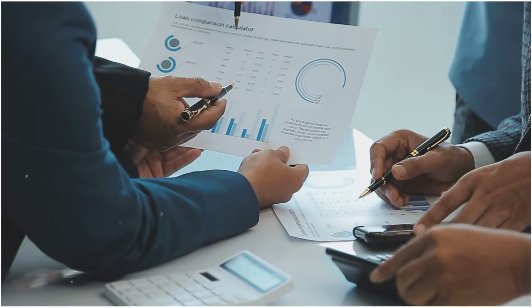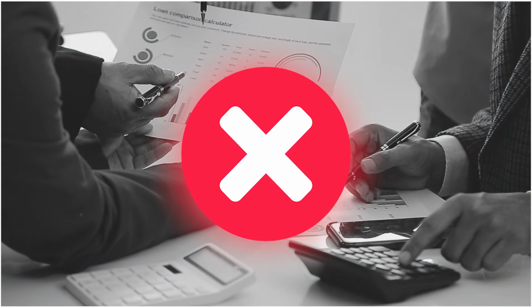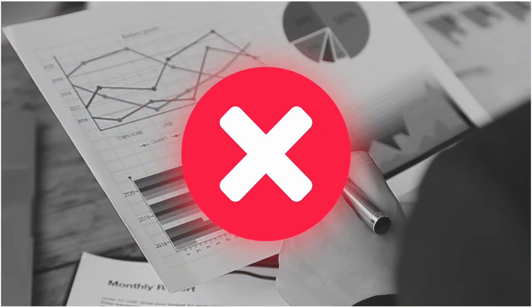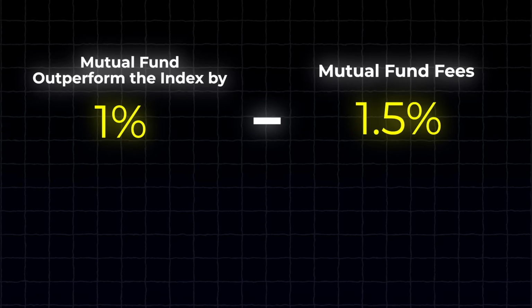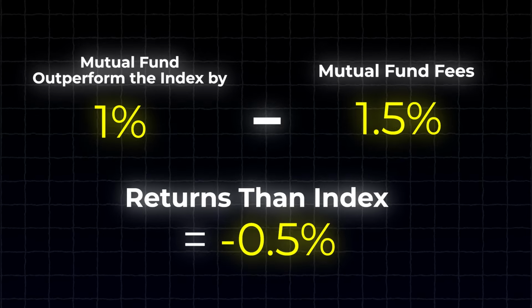Now, just because a mutual fund is actively managed does not automatically mean it is going to do worse than the overall market. Some of them actually do better. But here's the thing, even if a fund beats the market, it might still not be the best choice for you. And the reason is fees. Imagine a mutual fund outperforms the market by 1%. Sounds good, right? But if they charge you a fee of 1.5%, you're actually making 0.5% less than if you had just invested in the index. To break even with the market, the mutual fund has to outperform it by at least the percentage of the fees they charge. So when you take into account these fees, most mutual funds end up doing worse than investing in the overall market.